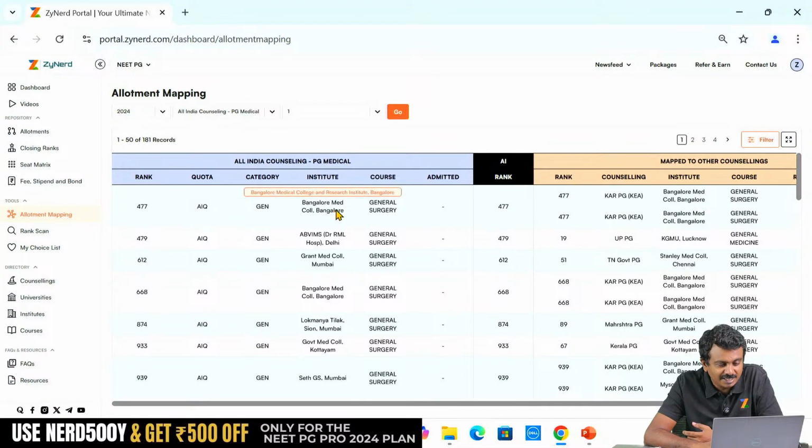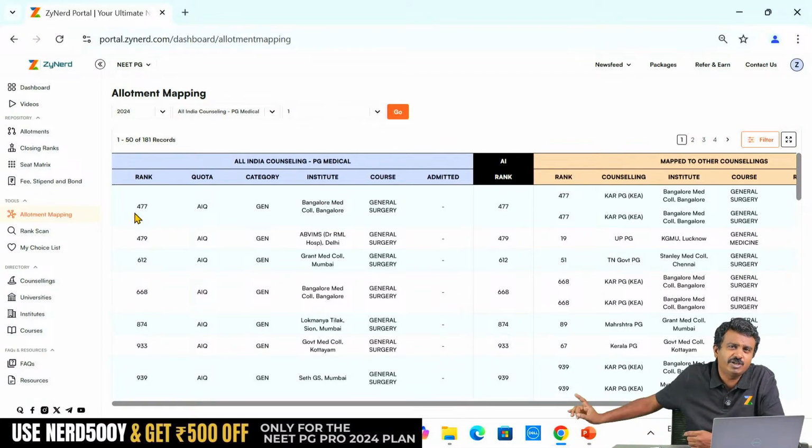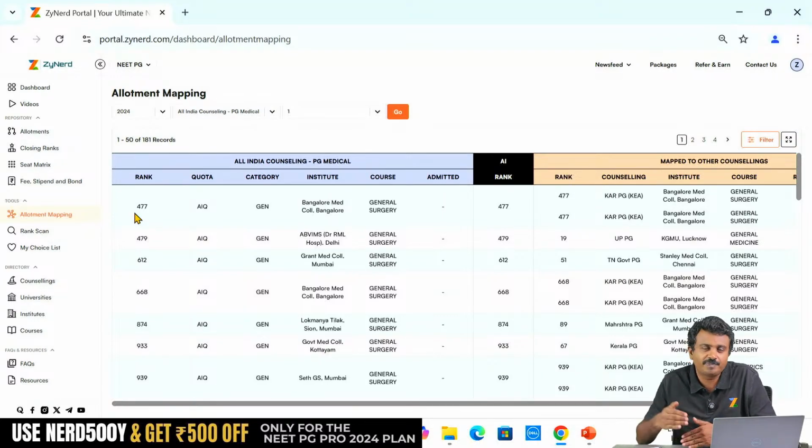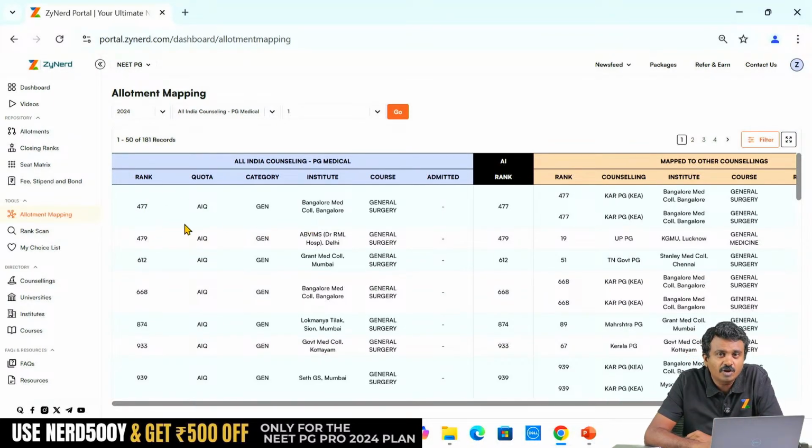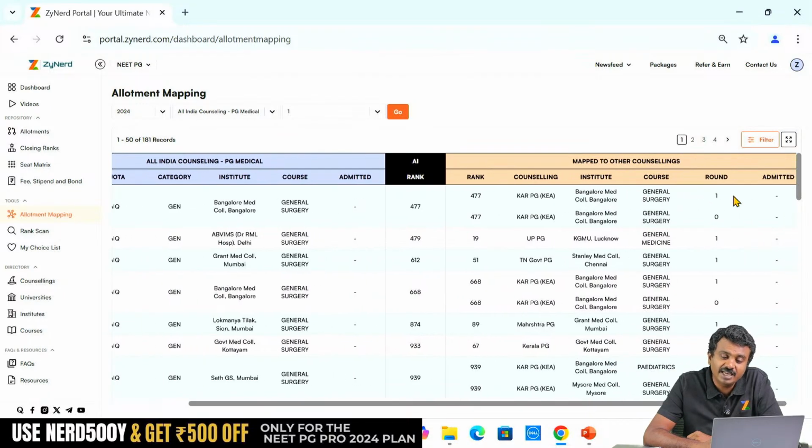So this person, rank 477. Till then, whoever took general surgery did not get any allotment till date. Punjab, Rajasthan pending, Punjab, Rajasthan, Madhya Pradesh, etc. pending. They did not get an allotment. But 477 took up Bangalore Medical College general surgery in All India, and in state Karnataka they also have the state rank as the same as All India ranks. The person had taken Bangalore Medical College general surgery again in Karnataka.